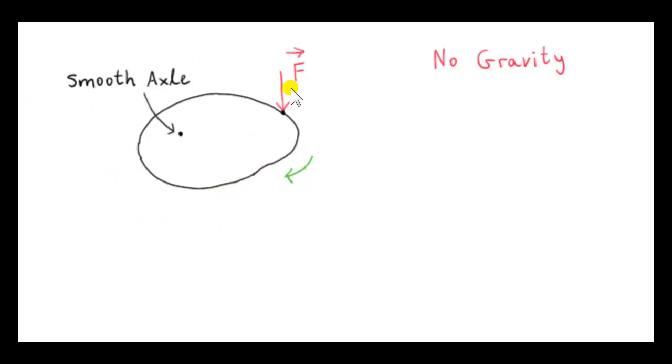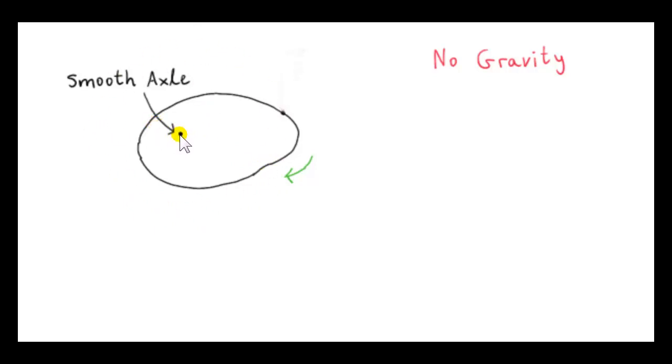Now, what's going to happen when the force vanishes? Okay, so you can imagine that the force acts for a very brief amount of time, then no forces act. Well, we can imagine that the body will keep on rotating forever about this smooth axle, because the axle applies no resistance force to the body. Okay, so the body is turning in this direction.